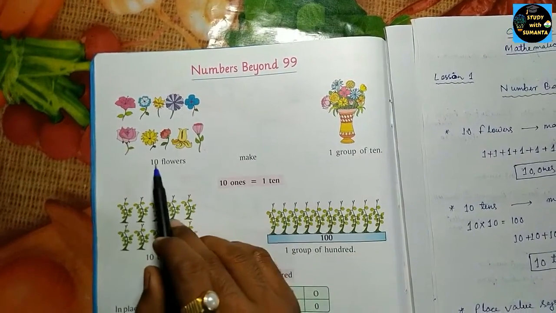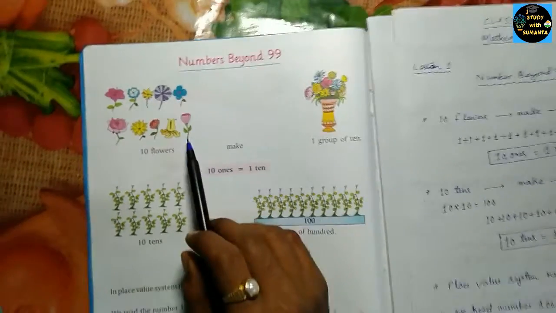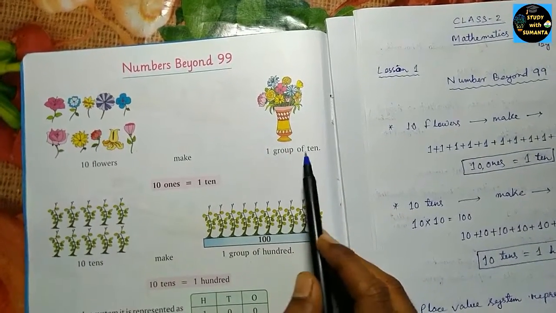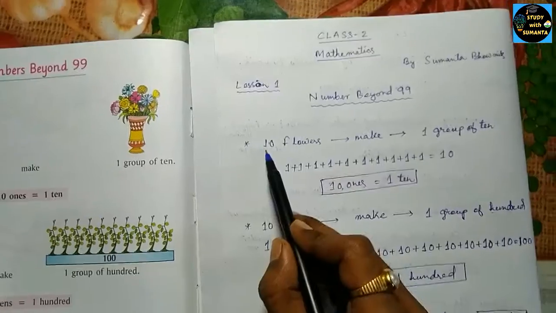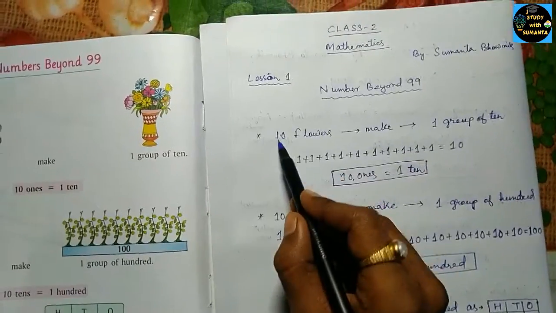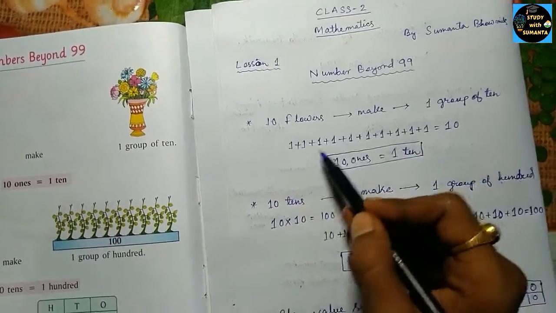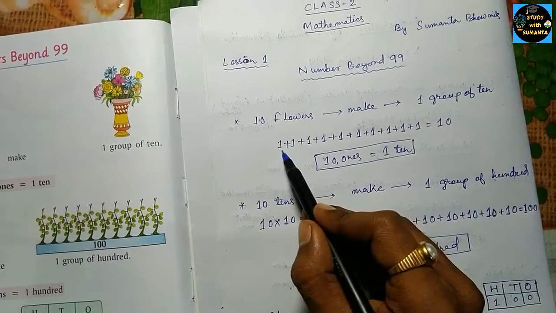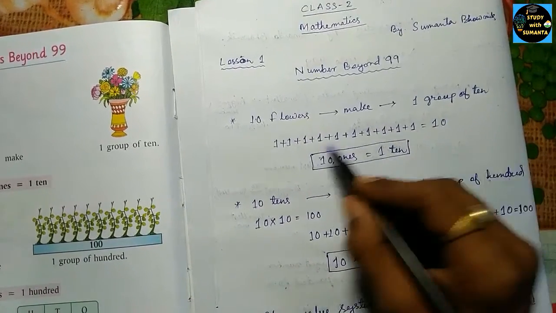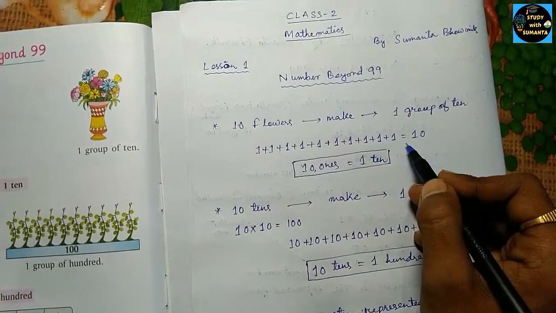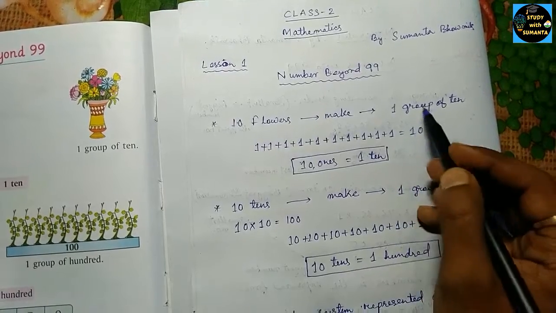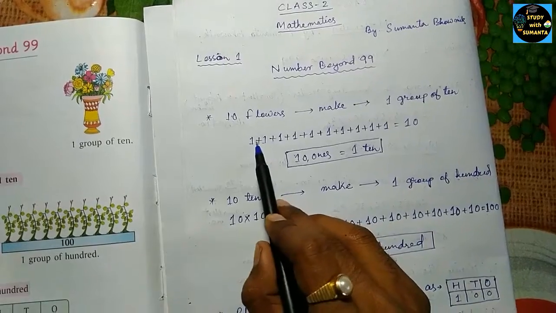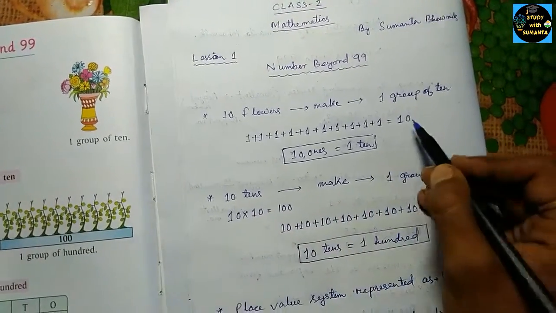So that means 10 flowers, when you combine them, will make a group of 10. You have the 10 flowers, you add those 10 flowers, it will make a group of 10. Let's say these are the flowers, you add, you will get 10.